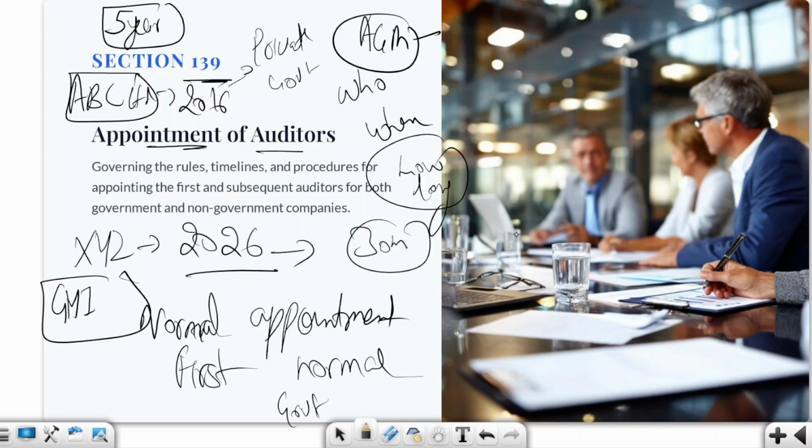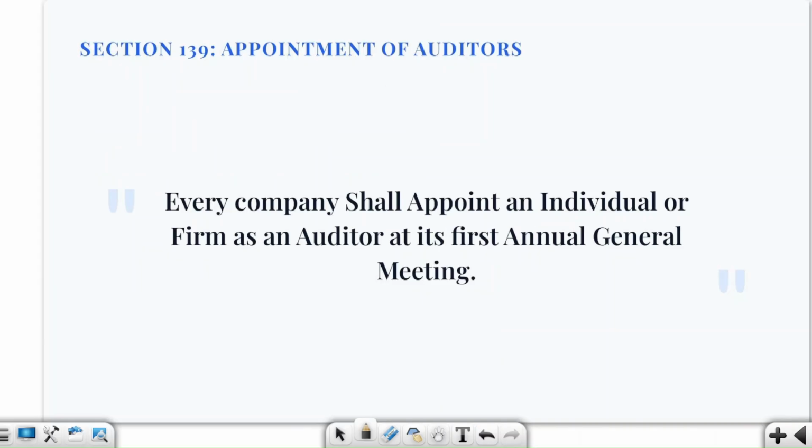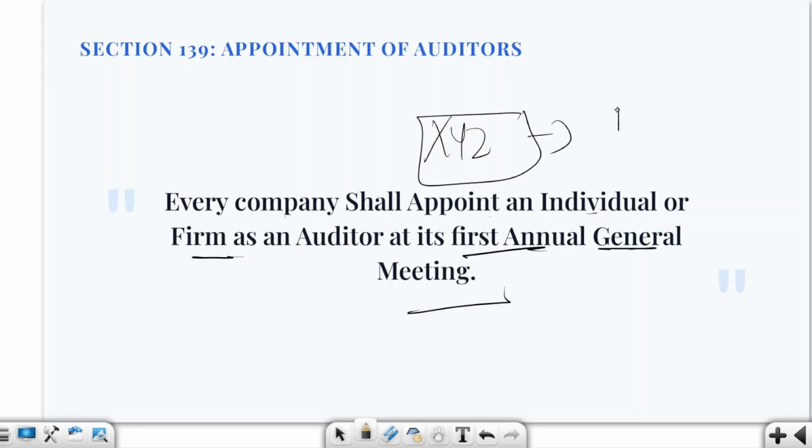Okay, so here first of all you see it governs the rules, timelines and procedures for appointing the first and subsequent auditor for both government and non-government companies. So every company shall appoint an individual or firm as an auditor at its first AGM. In our case, we had taken the example for this for XYZ Limited, where they had appointed whom? GHI